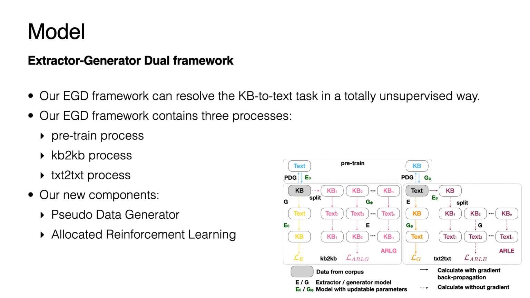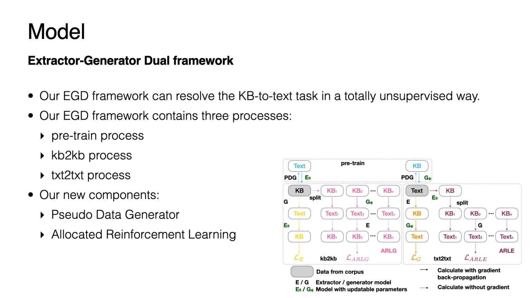Let's have a look at our models. Our EGD framework solves the problem in a totally unsupervised way. It contains 3 processes. The first process is a pre-train process. Here, both the extractor E and the generator G are trained with the pseudo data generated by the pseudo generator. The second process is the KB2KB process. It generates description text based on the given KB triples with the generator and then recovers the KB triples from the generated text with the extractor.